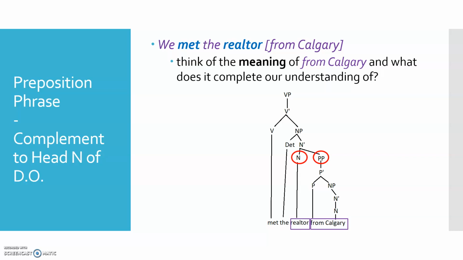So who did we meet? We met the realtor from Calgary, right? That whole thing, the realtor from Calgary, is the direct object. It answers that verb something question. Did we verb something? Did we meet something? No, we met the realtor from Calgary. So that whole piece goes together as the direct object. So the preposition phrase is inside the direct object noun phrase.